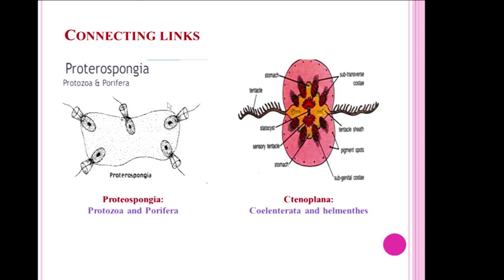First, you can observe very clearly in Proterospongia, it consists of choanocytes and also cnidocytes, and it is very similar to protozoans as well as coelenterates. So it is considered as the connecting link between protozoa and porifera. The second animal, Ctenoplana, has characters of both Coelenterata and Helminthes.